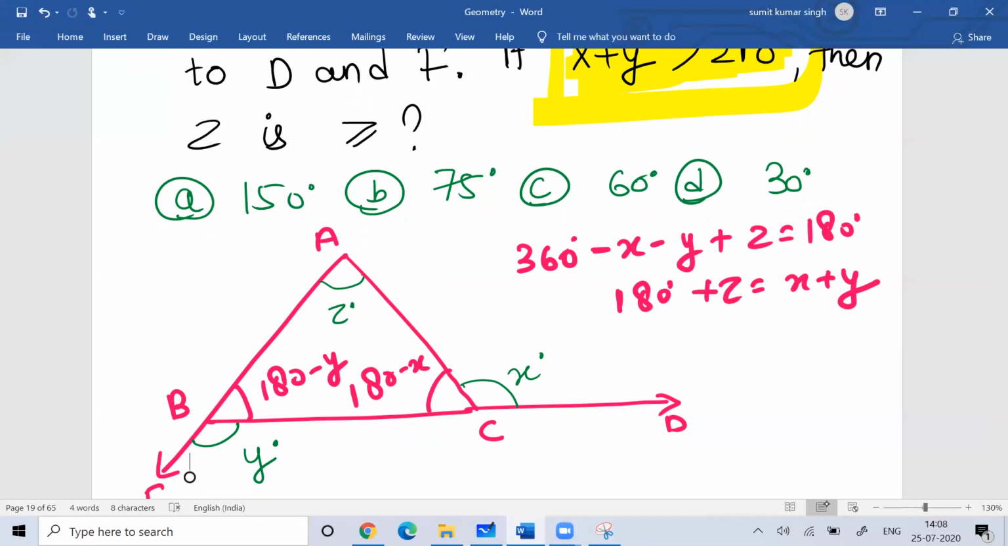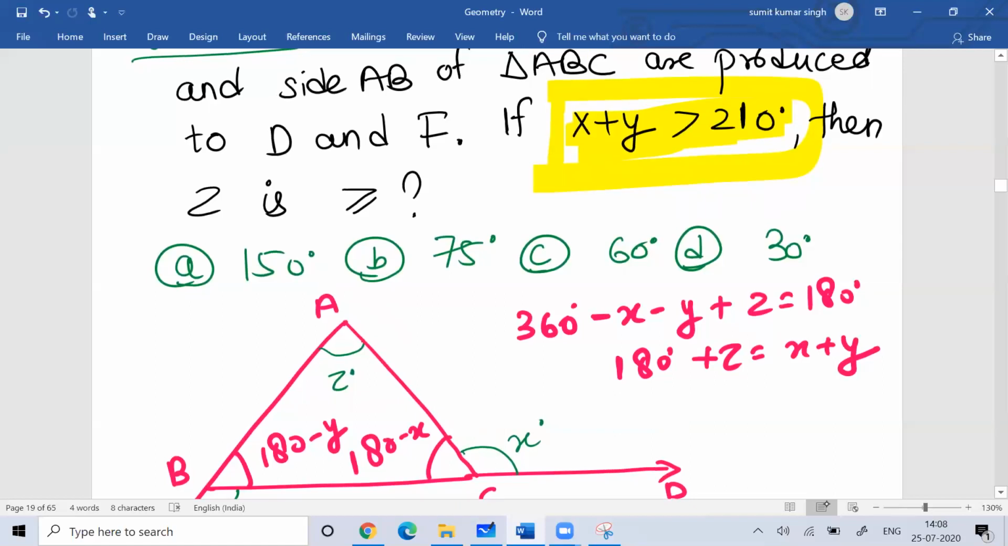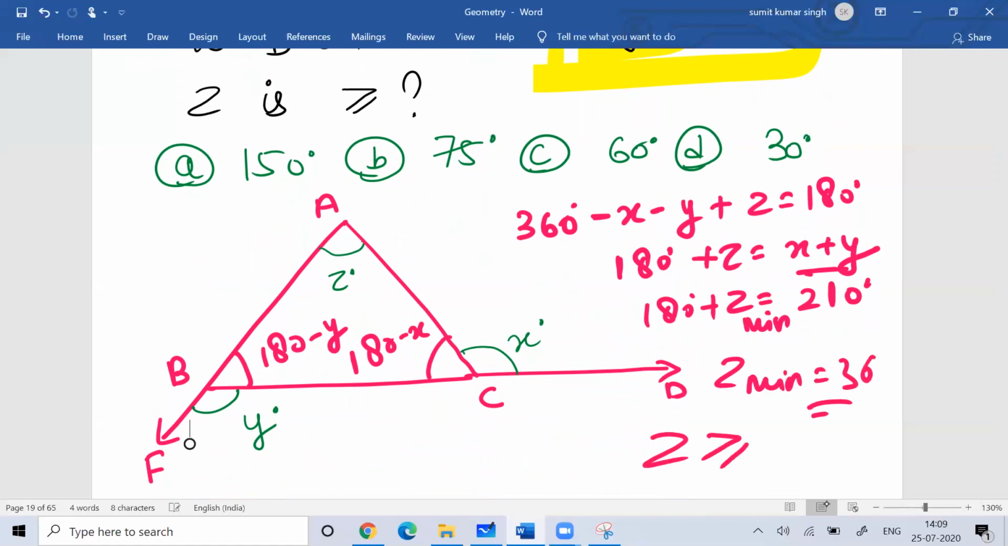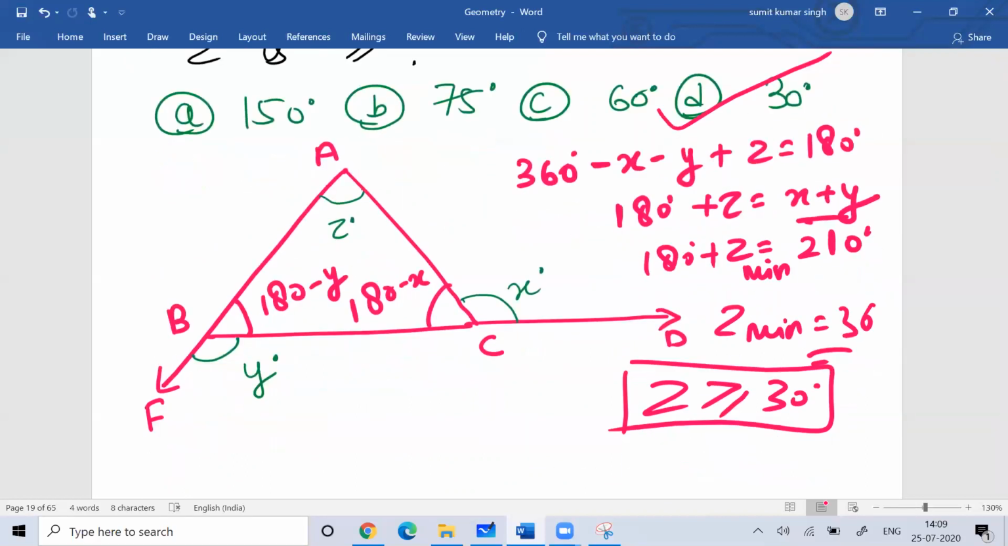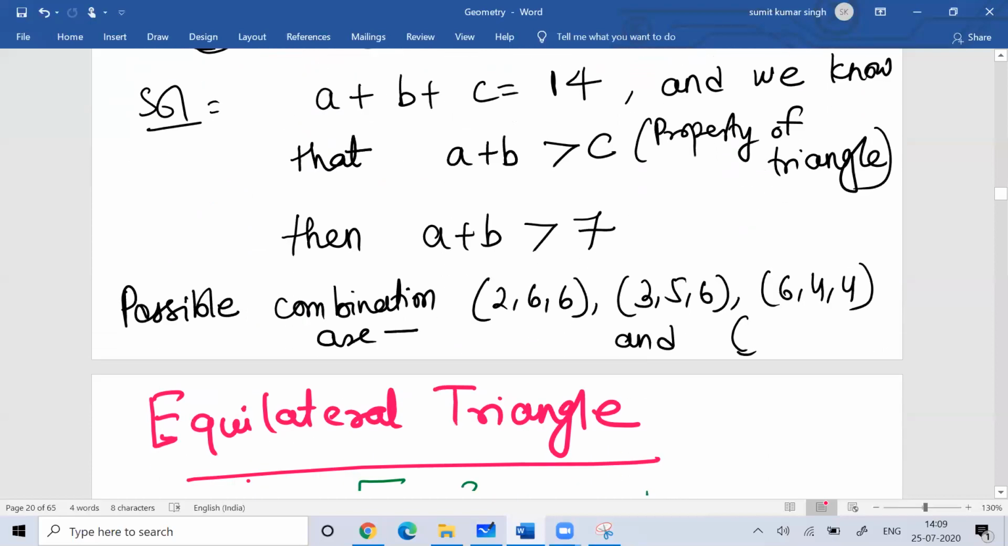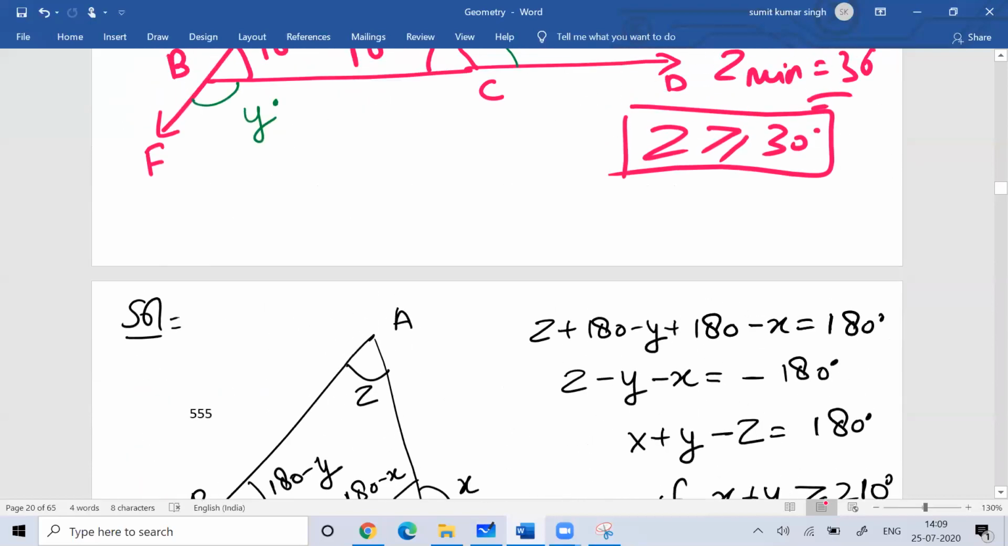Now you know that for x and y, the value is more than 210 degrees. So what would be the minimum value of x plus y? That is more than 210 degrees. So calculating the minimum value of z, the minimum value of z would be 30 degrees. So the z value would be 30 degrees or more than 30 degrees. Right? So that would be option D. This question I already did in the beginning. Equilateral triangle we'll discuss in future.